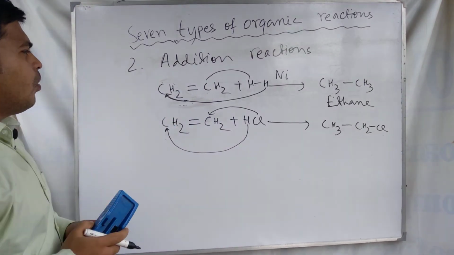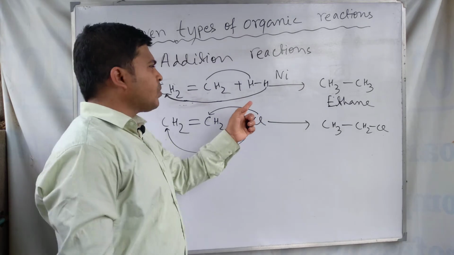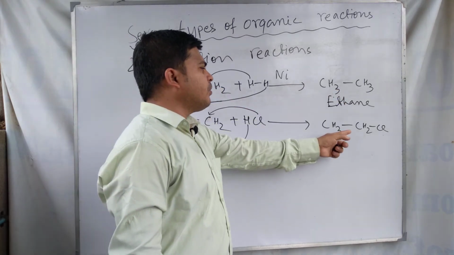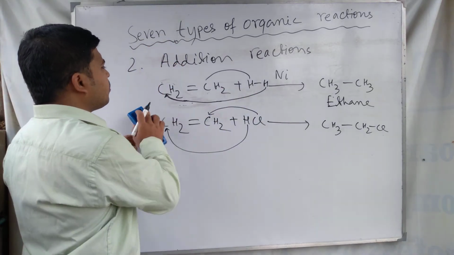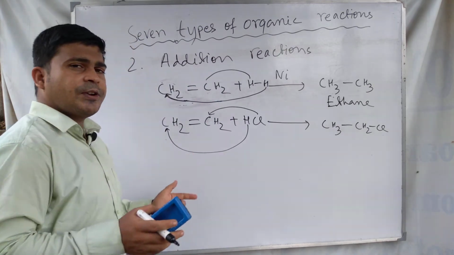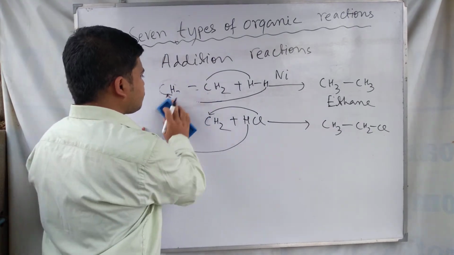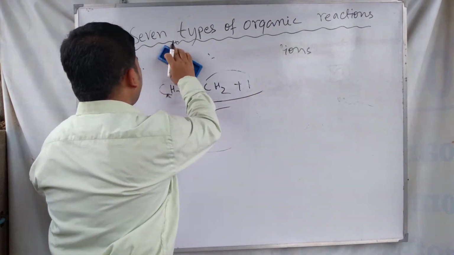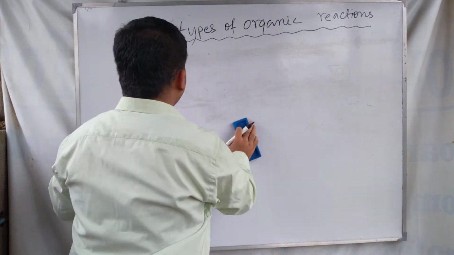So as a result, in addition reactions the carbon-carbon multiple bond is broken and single bonds are formed. This is about the simple addition reaction in organic chemistry. Our next type of reaction is the elimination reaction.